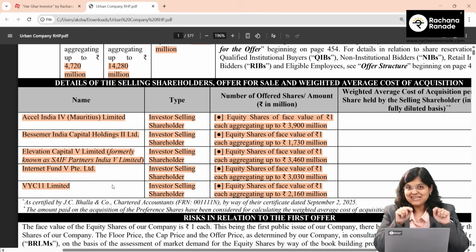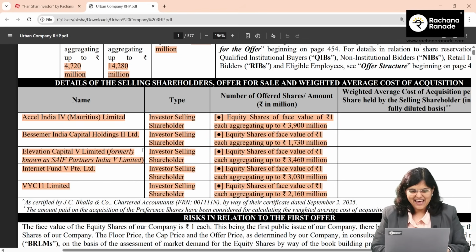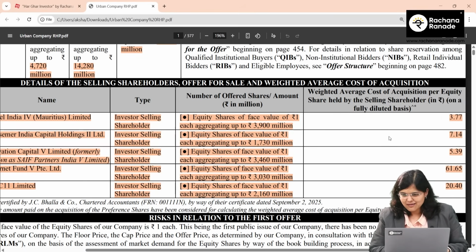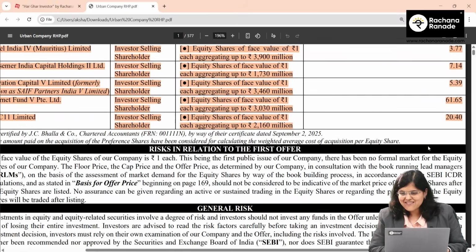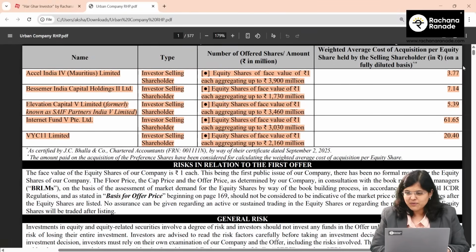So these selling shareholders, if the price is fixed at 103, are going to get 103 rupees per share. Interesting to know would be at what cost they bought. Excel bought it at 3 rupees 77 paisa. Bessemer 7 rupees. Elevation Capital 5 rupees. Internet Fund 61 rupees. And VYC 11 Limited 20 rupees.